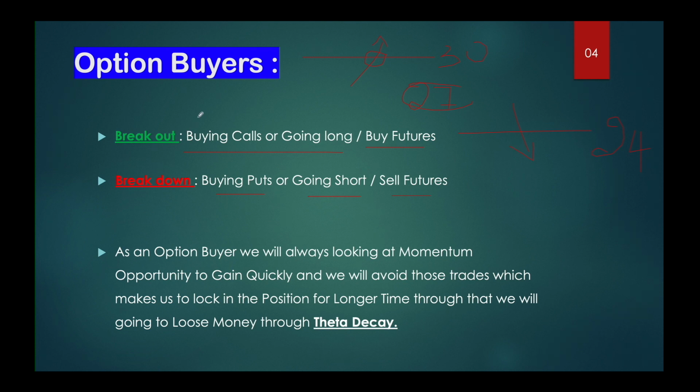As an option buyer, we will always be looking at the momentum opportunity, an opportunity to gain quickly, and we will avoid those trades which make us lock in the position for a longer time. Through that we are going to lose money through theta decay.